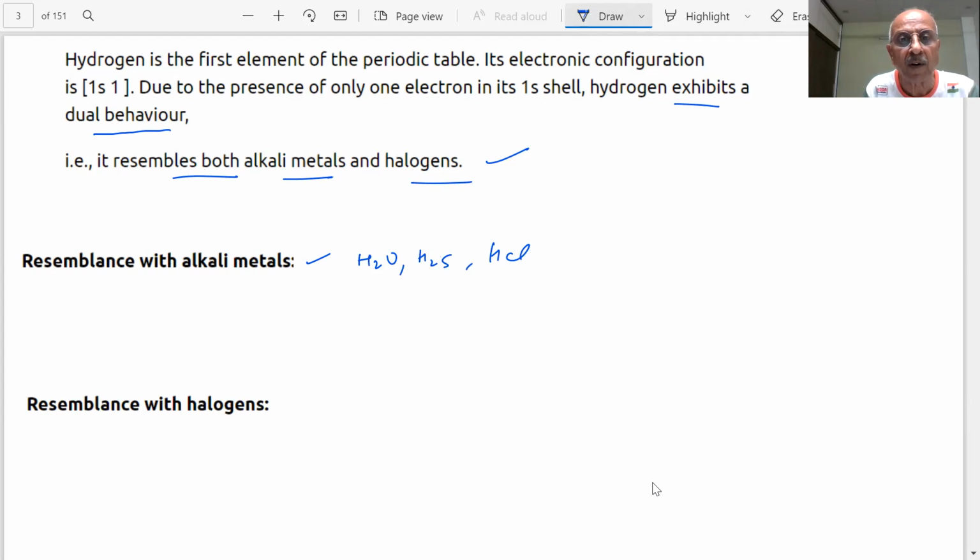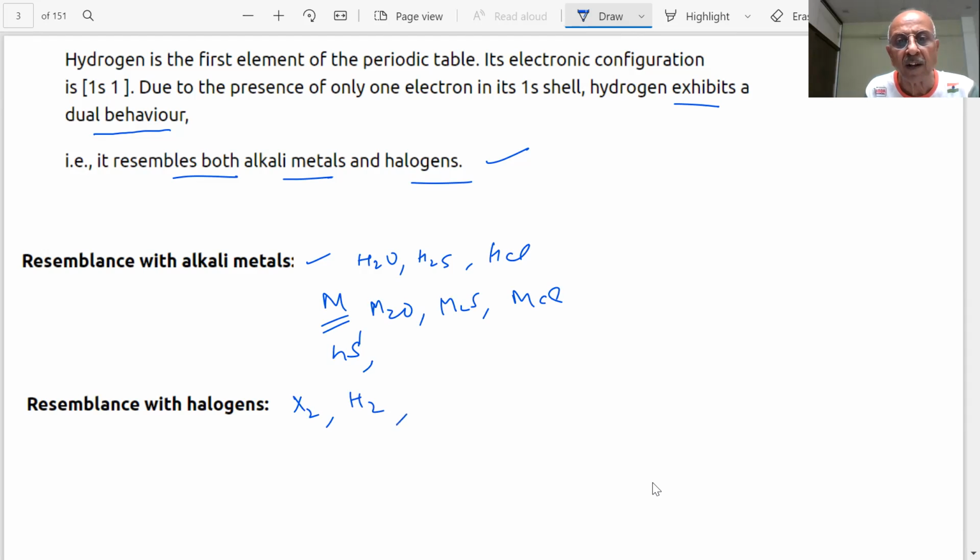And you already know that the alkali metals form oxides, they form sulfides, and they form similar types of halides. And the electron configuration, you already know, is ns1 for both of them. And for halogens, you know, they exist as X2, and hydrogen exists as H2.